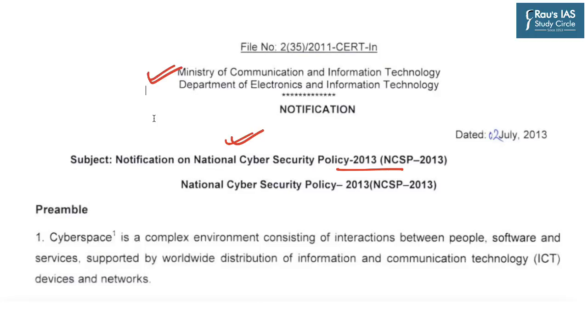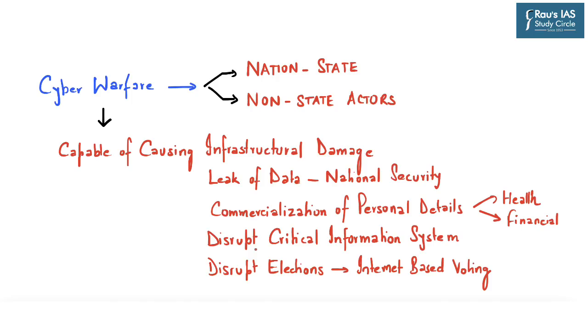Now, according to this policy, cyberspace is a complex environment consisting of interactions between people, software, and services supported by worldwide distribution of information and communication technology, devices, and networks. And this cyber warfare is fought in this cyberspace. Now, this is done either by nation or state, such as China or Russia, or by non-state actors.